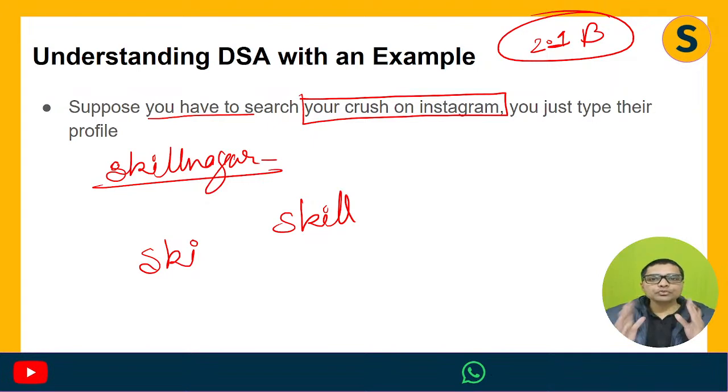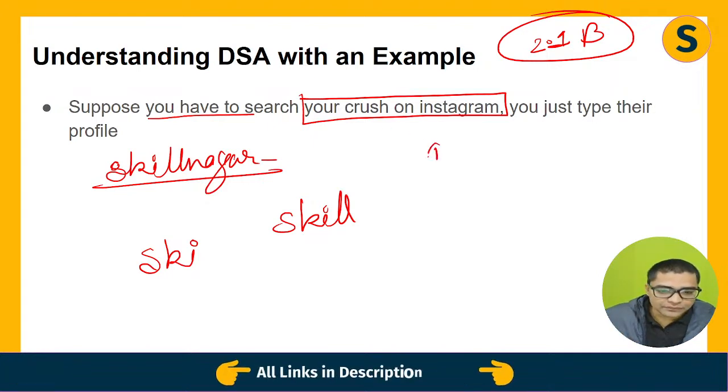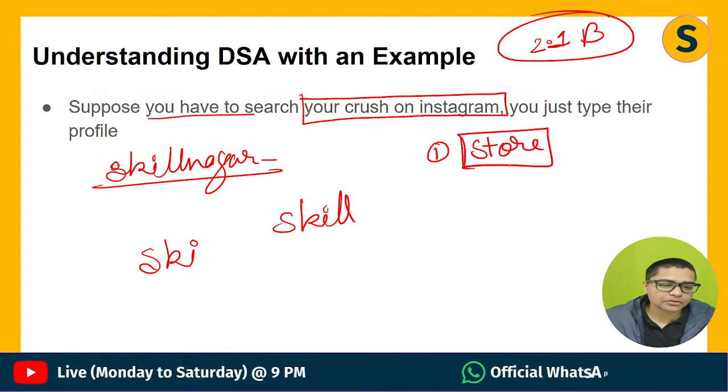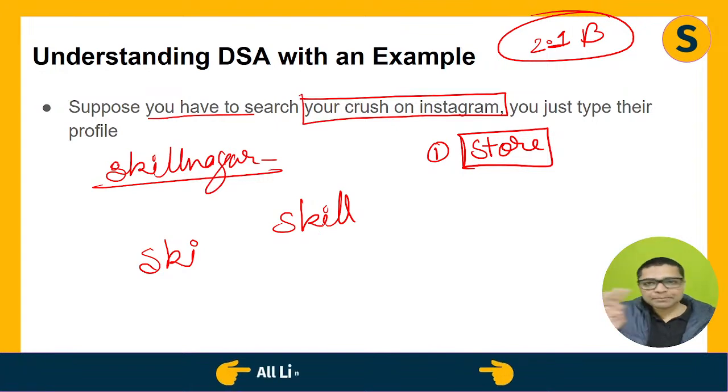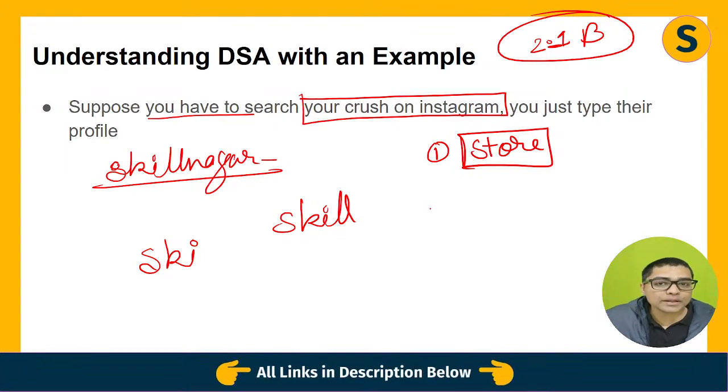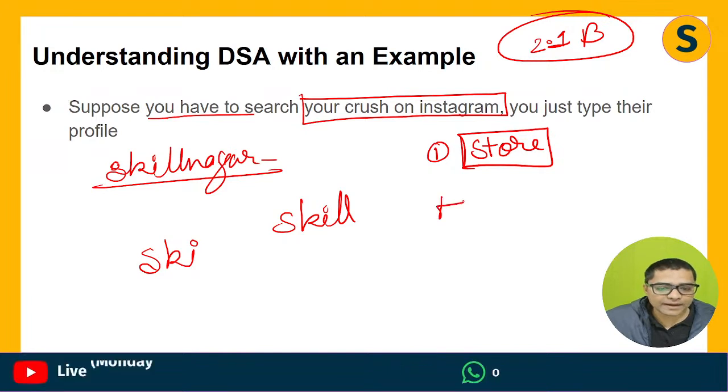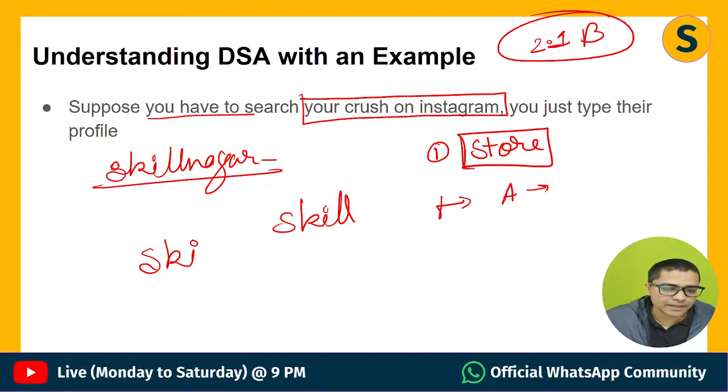How will you do that? First, you will store these usernames in a fashion so that they can be searched easily. A very simple example is storing those usernames in alphabetical order from A to Z.